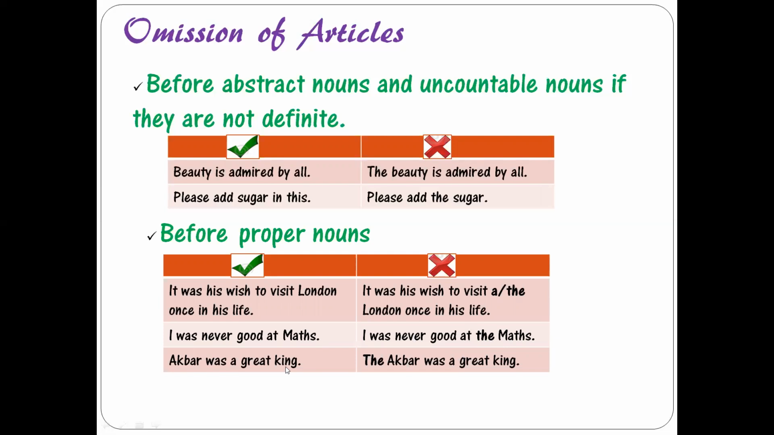Akbar was a great king. The Akbar was a great king. Please understand, Akbar is a proper noun. It's not one of its kind. Anyone can have the name Akbar, right? So this noun is not definite. So that is why you do not make use of article the. Clear? It is a proper noun, but that is why you will not make use of article the with proper nouns. We all make mistakes. We feel that because Akbar was a famous personality or Mahatma Gandhi was a famous personality, we should make use of article the before them. No, they are proper nouns. We should not use it.